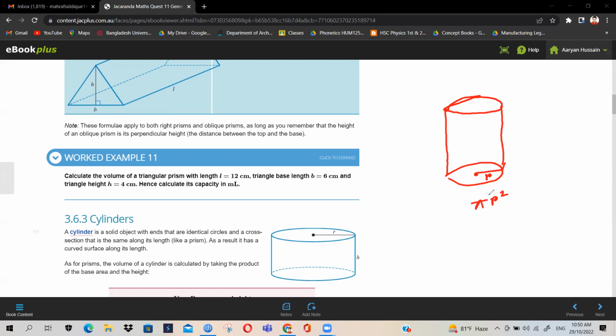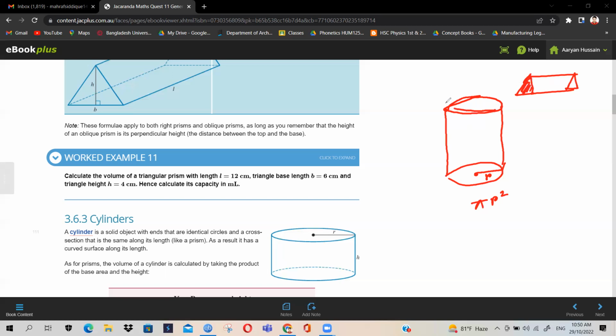Is it correct? Yes. Now see, in case of a prism, what were we doing? We were considering that these two sides are equal, then we are joining them. So that means we will take the distance between them multiplied by the area of one of these surfaces, and we will get the volume.